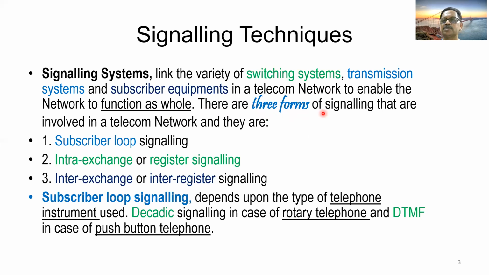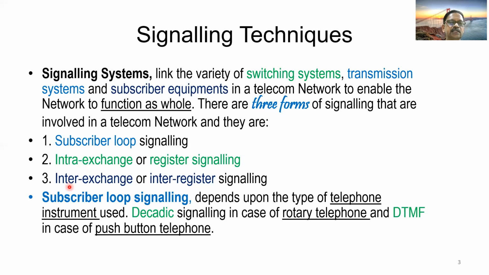There are 3 forms of signaling that are involved in a telecom network, and they are: number 1, subscriber loop signaling. The second one is intra-exchange or register signaling, which stands for the signaling between different subsystems of the same exchange.